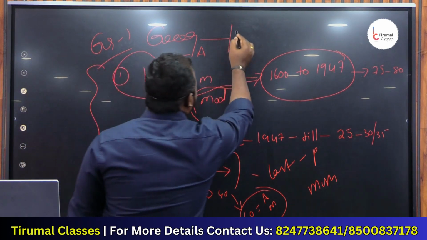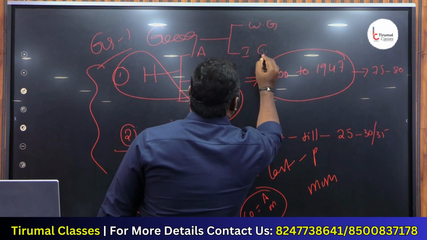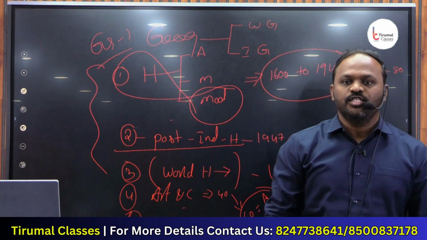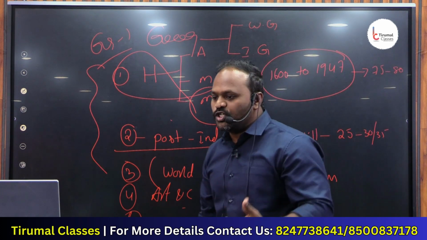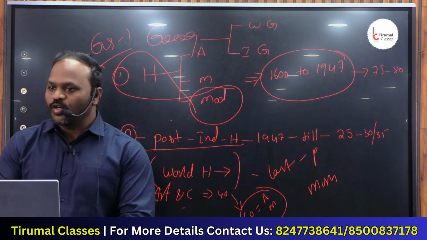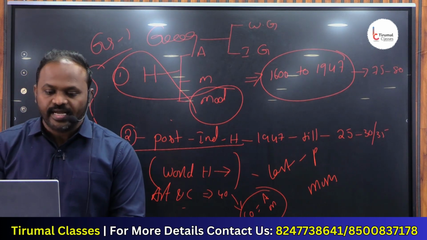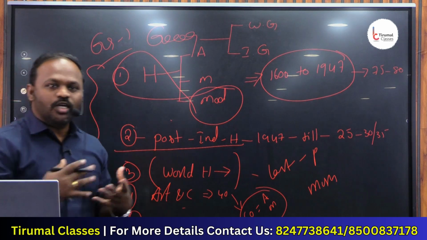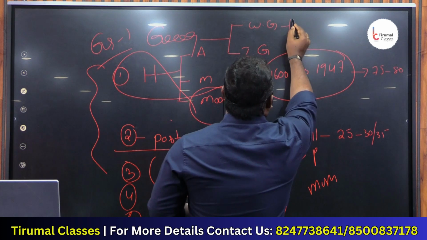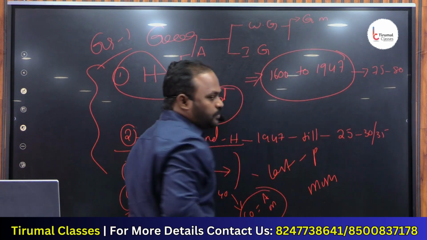geography is basically two things. One is world geography. The next one, Indian geography. When I say world geography, again it is of three parts. What are the three parts in world geography? Listen carefully. Three parts of world geography. One is geomorphology.